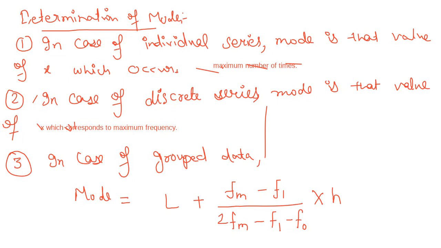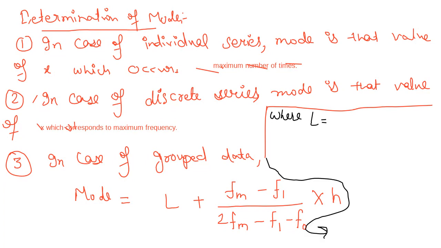Where, after this formula, write down where L is equal to lower limit of the modal class. Like median class, here firstly we will find a modal class.